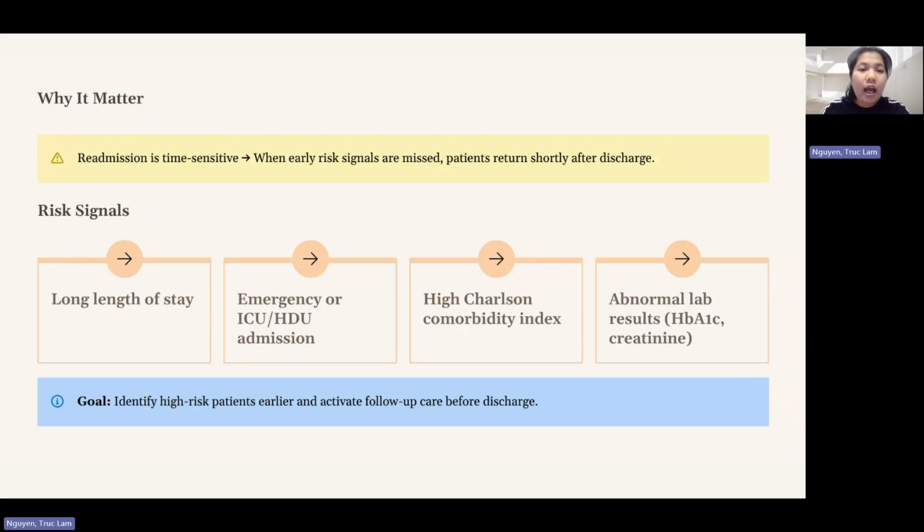For the patient, being readmitted may mean that their condition was not fully stable and they need stronger follow-up care after discharge. And for the hospital, readmission can increase healthcare costs. It can create more pressure on hospital staff and it can affect care quality performance. So if the hospital cannot identify high-risk patients early, staff may spend more time and it would cost a lot.